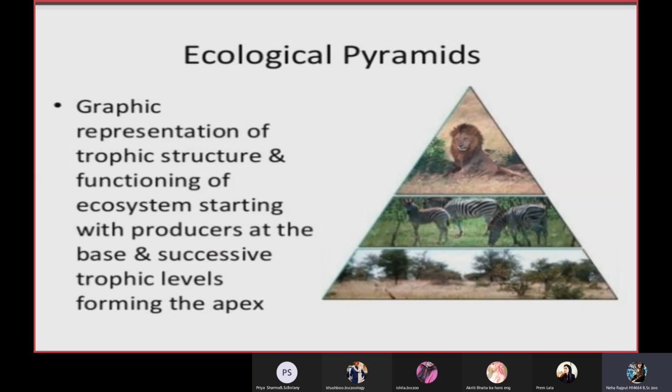Next are ecological pyramids. As I told you first, we can't keep things definite in ecological pyramids because there is intermixing of every trophic level in the food web. But when we talk about the food chain, we can keep the organisms in complete ecological pyramids. So this is the graphical representation of an ecological pyramid. There are different types of ecological pyramids, that is the ecological pyramid of numbers, biomass, and energy. So I'll be discussing